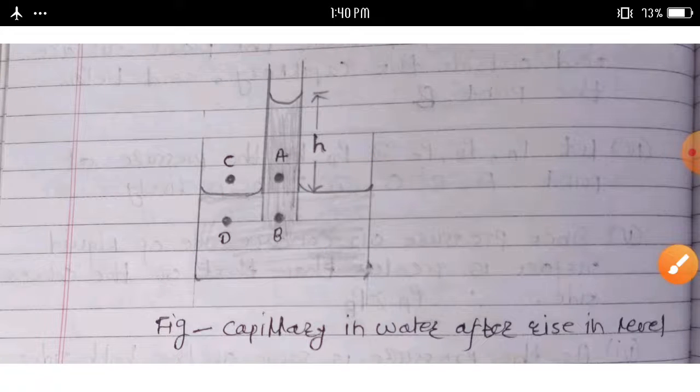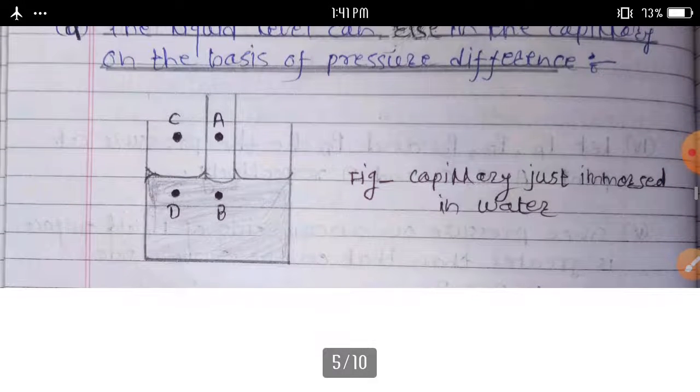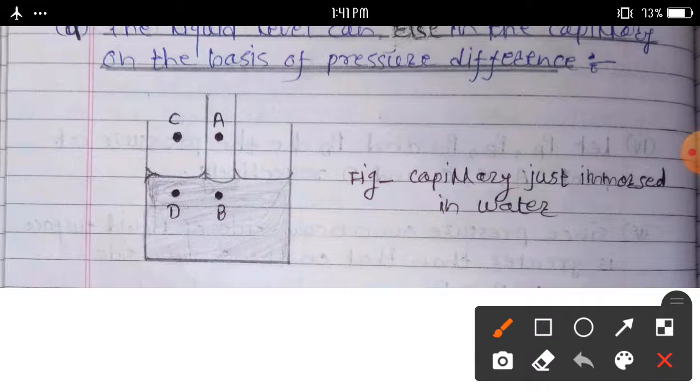See here, point A is just above the concave surface and inside the capillary.